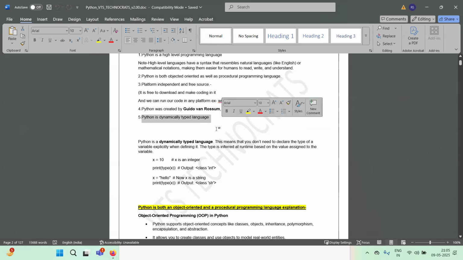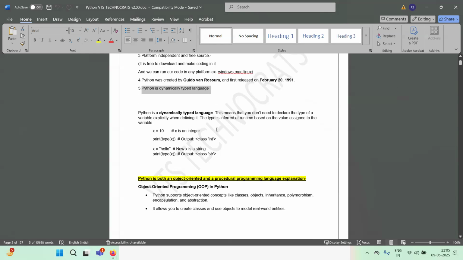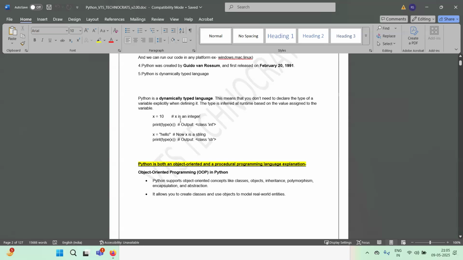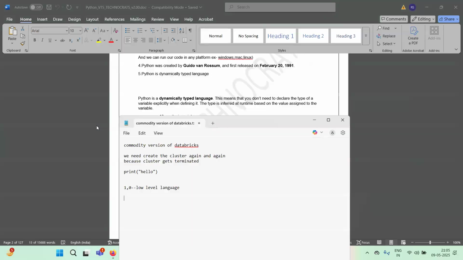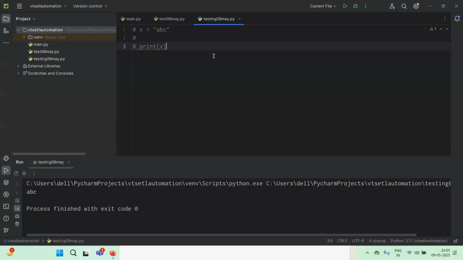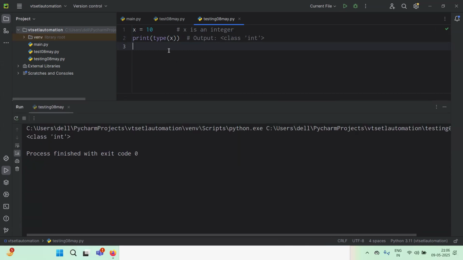And point number five says Python is a dynamically typed language. We do not need to specify the type of the variable. If I write x equals 10 and we check the type of x, it automatically tells that the type of x is an integer. Let me open PyCharm. So if I execute this piece of code, where we have written x equals 10 and taken the type of x, you will get the keyword class, the brackets, and in single quotation you will get int. So what we take from this is that the type of x is an integer.